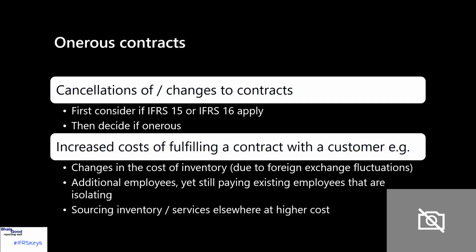In addition, you might find that there are increased costs that have been incurred. For example, perhaps the cost of inventory is higher because of fluctuations in exchange rates. Perhaps you've had to source inventory or services from elsewhere at a higher cost. Perhaps more employees are involved simply because other employees are off sick or isolating or in quarantine. All of those would be increased costs in fulfilling the contract.